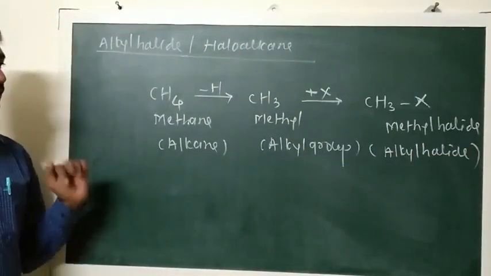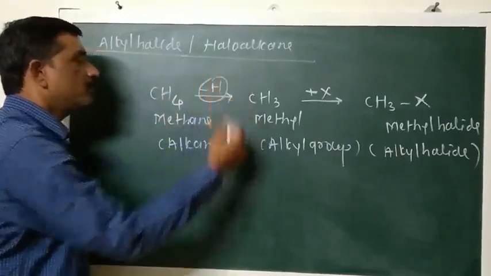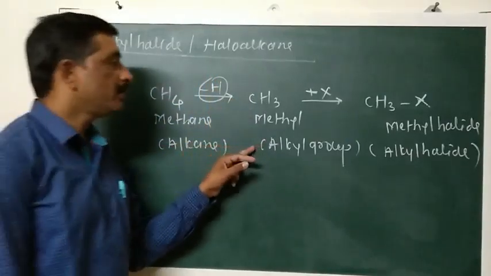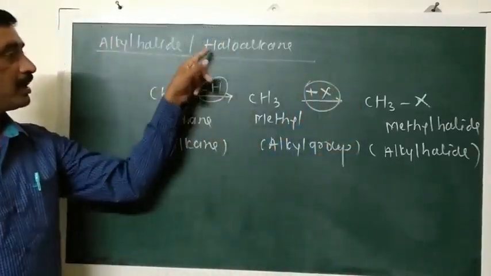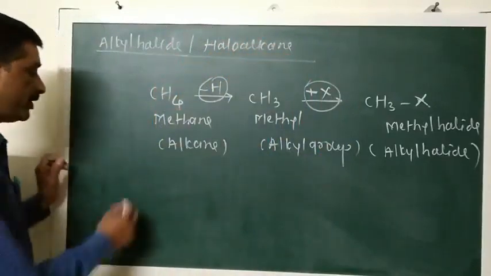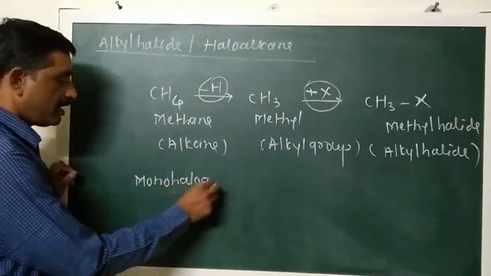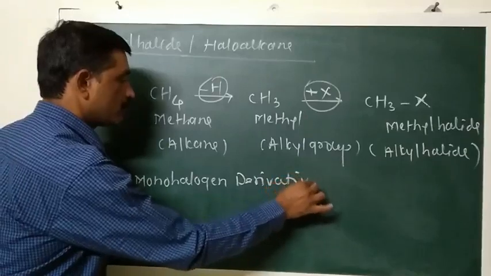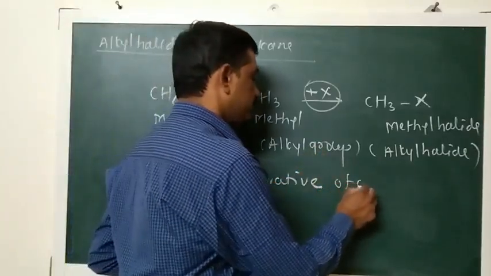Alkyl halides are the compounds obtained by replacement of one hydrogen atom of an alkane by one halogen atom, and therefore they are also called haloalkanes. So what are alkyl halides? Alkyl halides are monohalogen derivatives of alkanes.